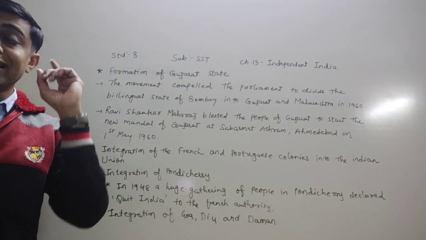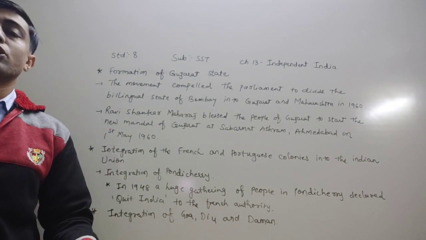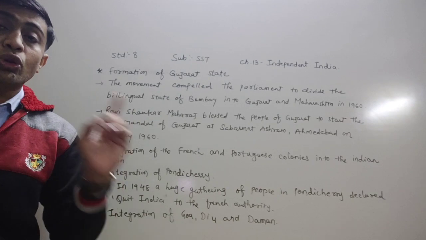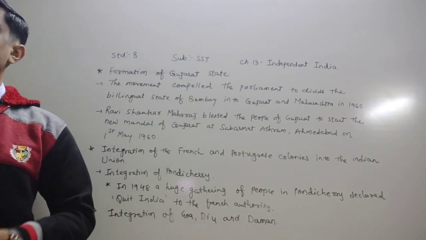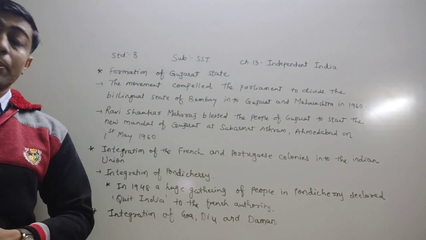At 6 locations they were violently repulsed by the Portuguese police, resulting in the death of around 200 people.